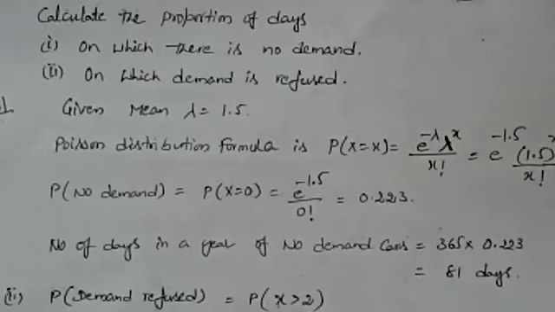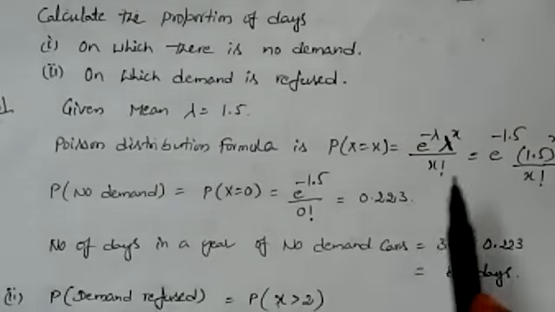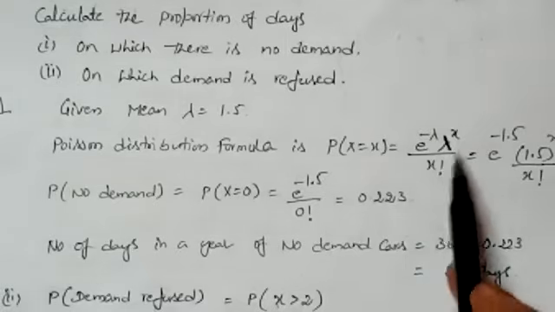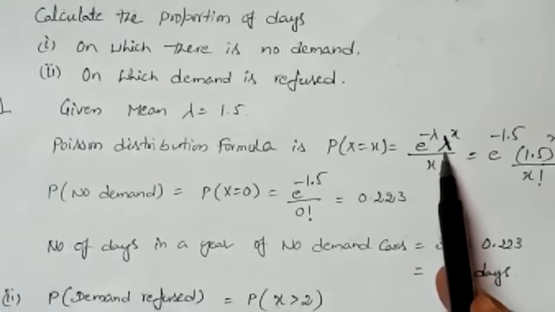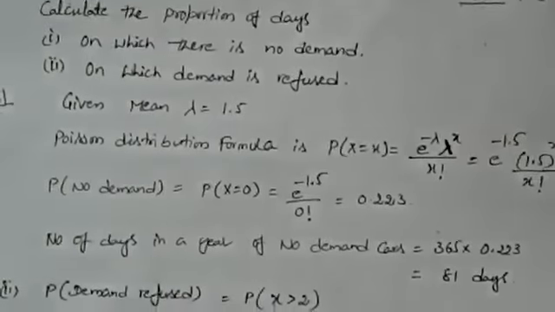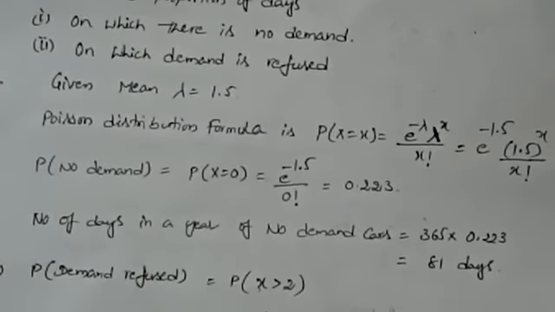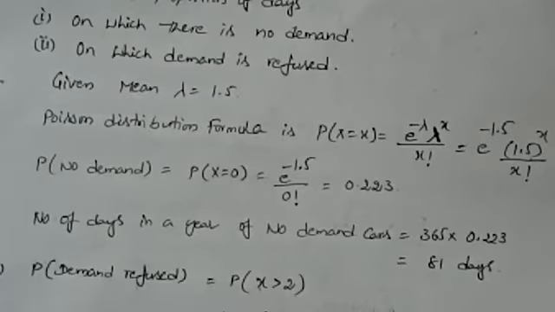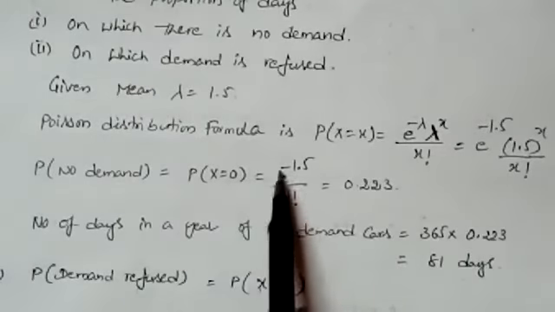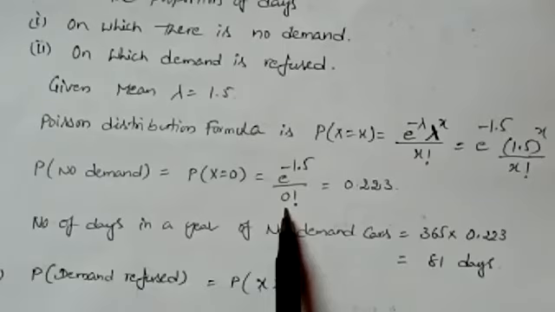So what is the formula for this Poisson distribution? e power minus lambda into lambda power x by x factorial. Already we have in the data lambda value as 1.5. That is substituted directly, and coming to the no demand of cars, probability of x is equal to 0 is equal to e power minus 1.5 by 0 factorial.